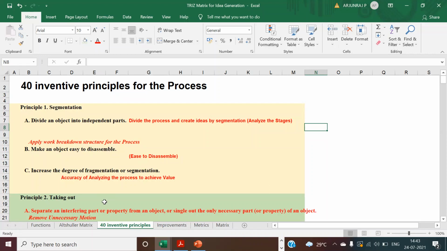As I was telling, he was also imprisoned for some political reasons, and again he spread this in the Soviet Union and invented many things out of this. He worked as a patent analyst also. He analyzed more than 1,000 published patents, and from that he arrived at these 39 parameters.